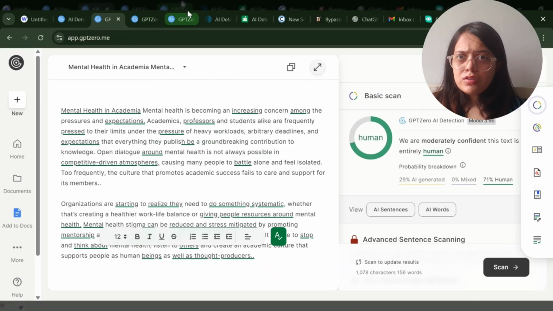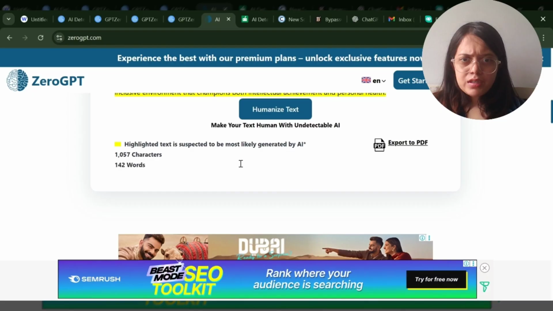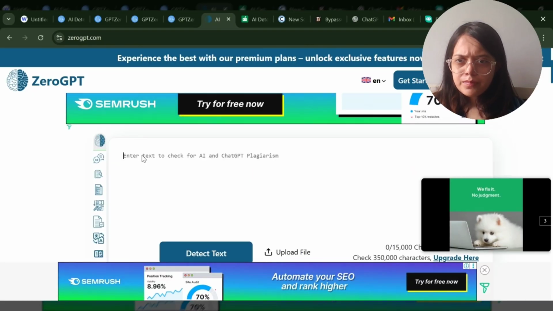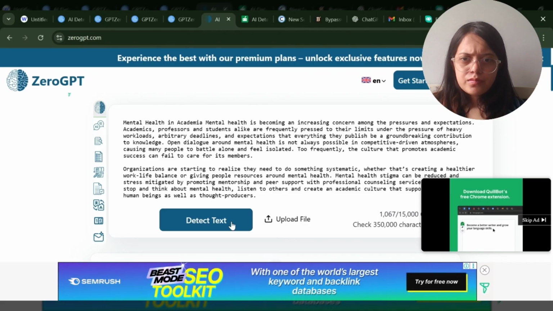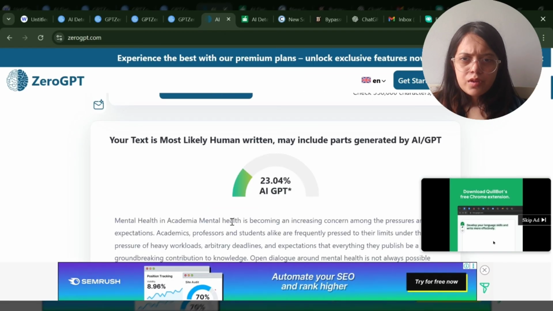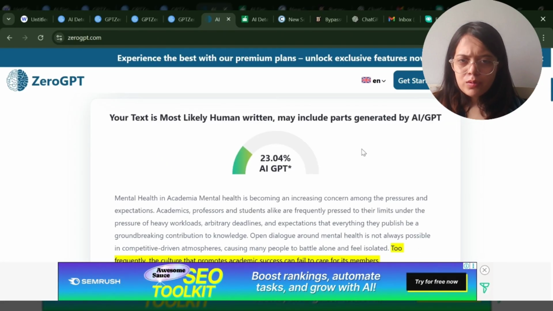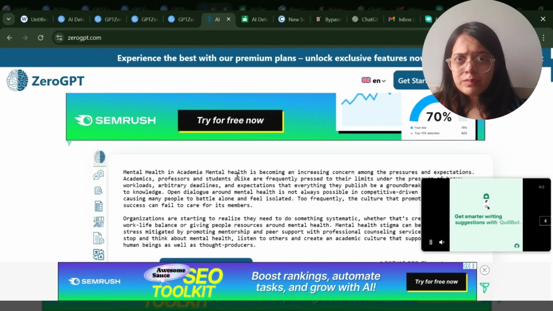Now I will try ZeroGPT. So I'll paste the same text over here. Now I'll detect it. We can see that your text is most likely human written. So it is only 23% AI detected now, and so yeah, this is definitely working. Last time it was 100%.